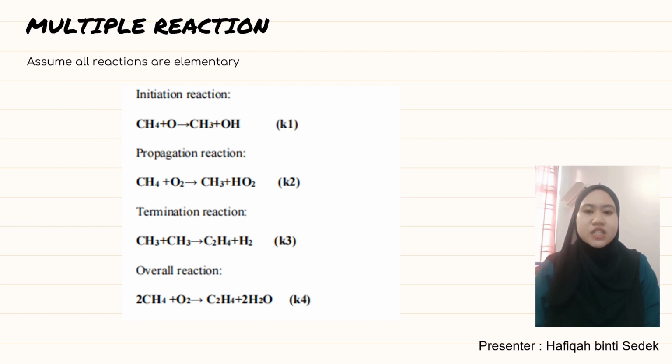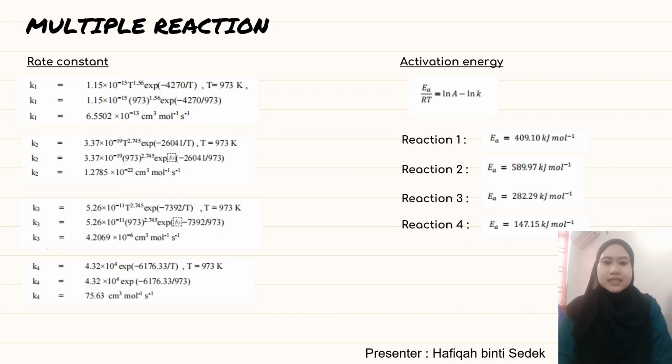The third one is the termination reaction. We have methanite react with methanite itself and it produces ethylene and hydrogen. From all the 3 reactions above, we get the overall reaction, which is methane react with oxygen to produce ethylene and also water. Next, we calculate the value of rate constant K for all reactions based on the rate law expression in reaction kinetics.